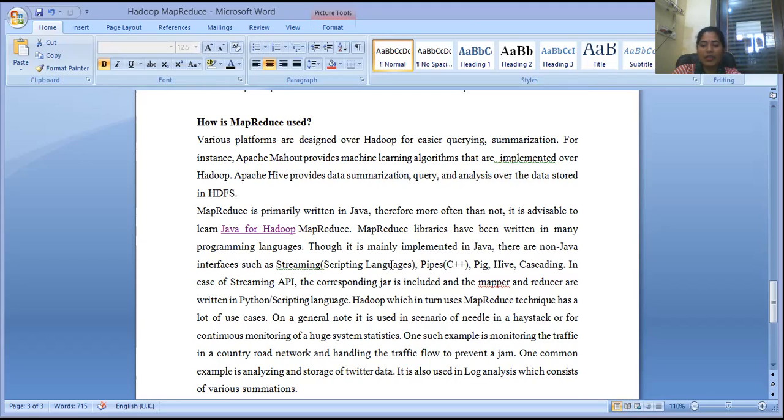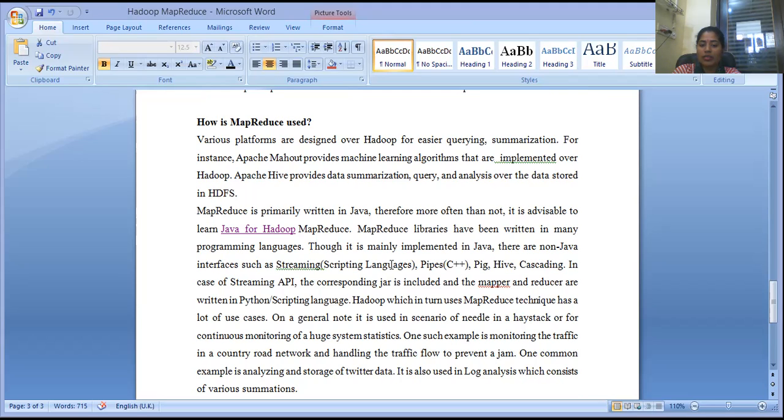MapReduce libraries have been written in many programming languages, though it is mainly implemented in Java. There are non-Java interfaces such as streaming, scripting languages, pipes for C++, Pig, Hive, and Cascading. In the case of the streaming API, the corresponding jar is included, and the mapper and reducer are written in Python or a scripting language.